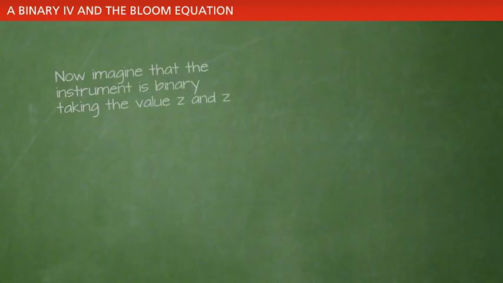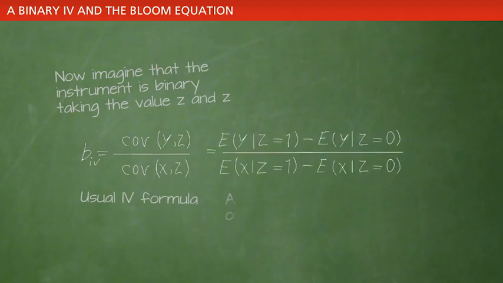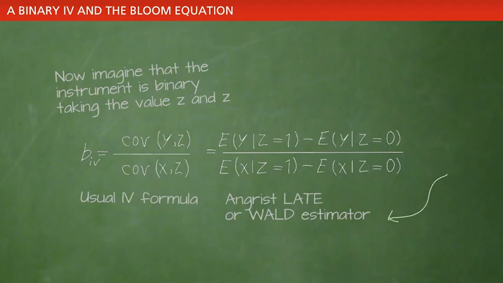Imagine that the instrument is binary, as in the example with quarter of birth, being either the first or the last 3 quarters. It can then be shown that the usual IV estimator, that is, the covariance between Y and C divided by the covariance between X and C, can be rewritten as the ratio between the difference in expected values of Y across outcomes of the instrument and the difference in expected values of X across outcomes of the instrument. This is also known as the Wald estimator.